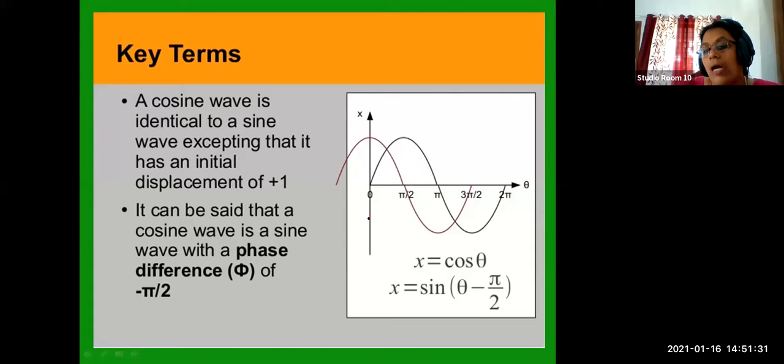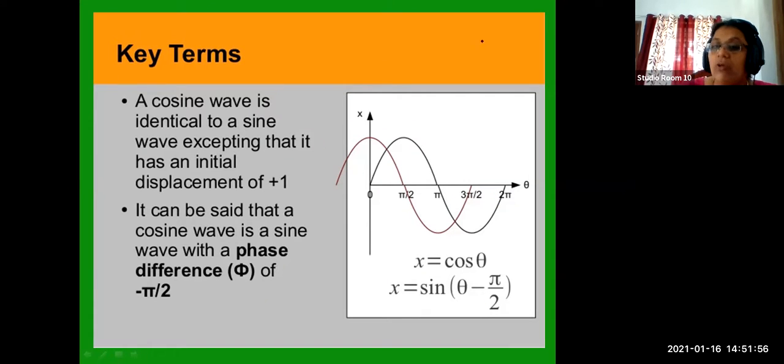Phase means, at a particular angle, pi by 2, what is the position of the oscillating particle at the time t. In terms of time period also you can represent it. That is known as phase difference. So phase difference is actually indicating these pi values: pi by 2, pi, 3 pi by 2, 2 pi.